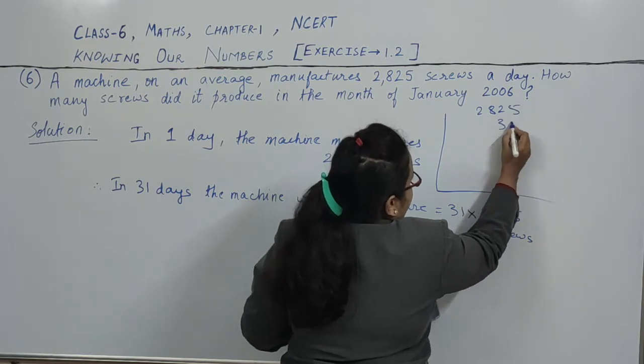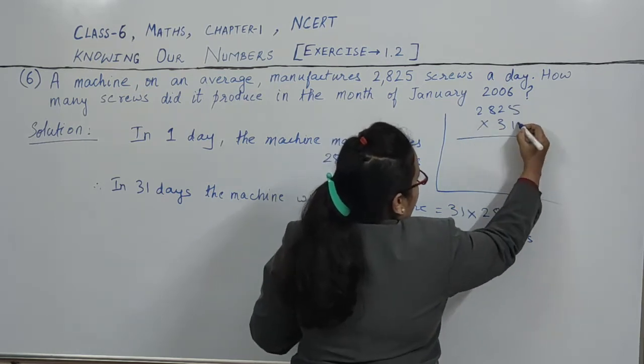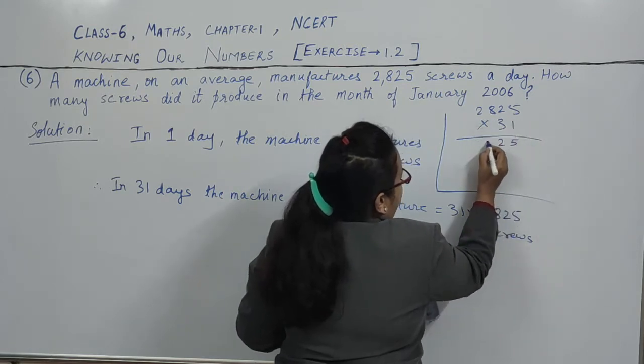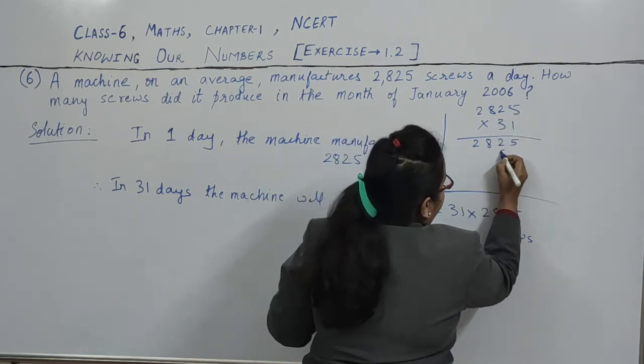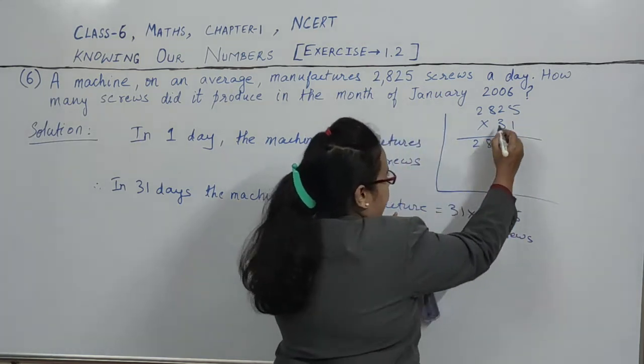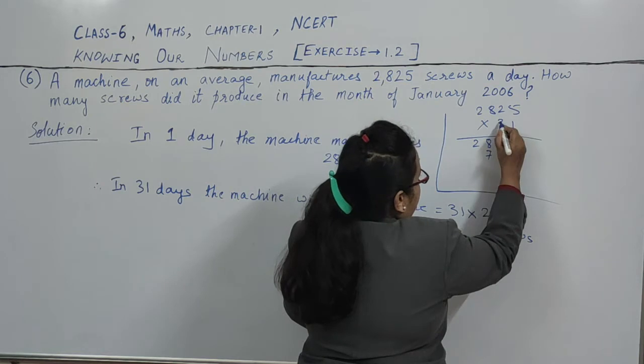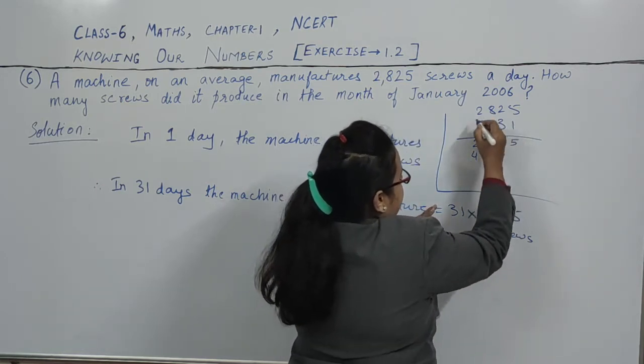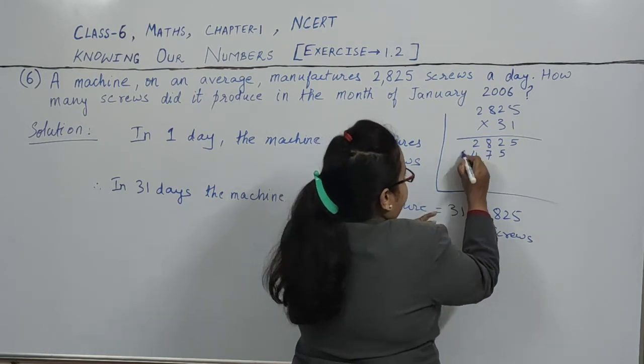2825 into 31. 1 5 is 5, 1 2 is 2, 1 8 is 8, 1 2 is 2. 3 5 is 15, 1 carry, 3 2 is 6, 7, 3 8 is 24, 2 carry, 3 2 is 6, 8.